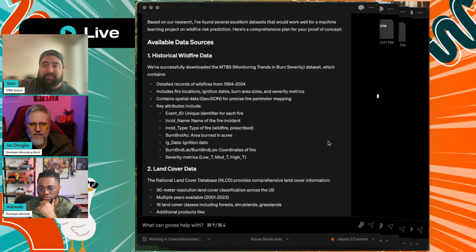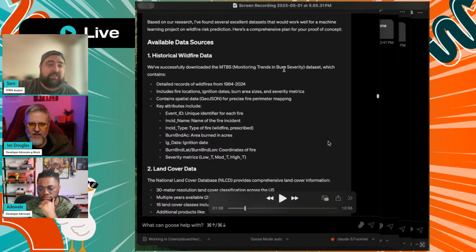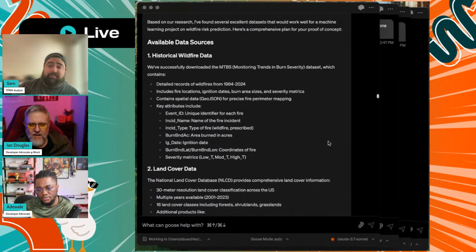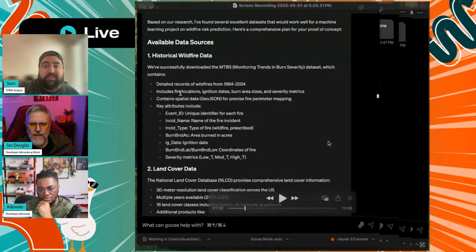I figured that's kind of a decent application. There's some public data out there. So it downloads historical data, and I haven't actually even opened any of these files, which is what's so interesting. It downloads the data, but as it goes, it's able to sort of clean up, join, match. It's taking care of a lot of the stuff behind the scenes that would be really manual if this was a full-fledged project.